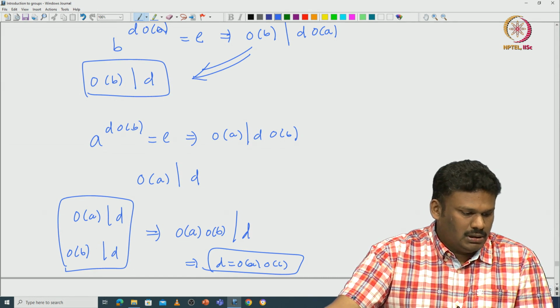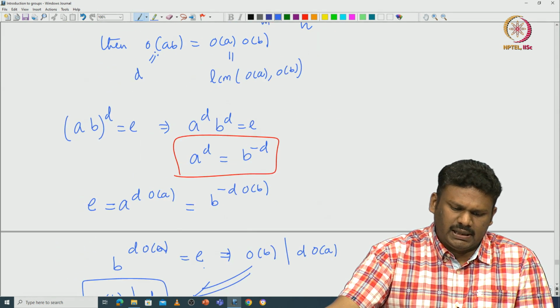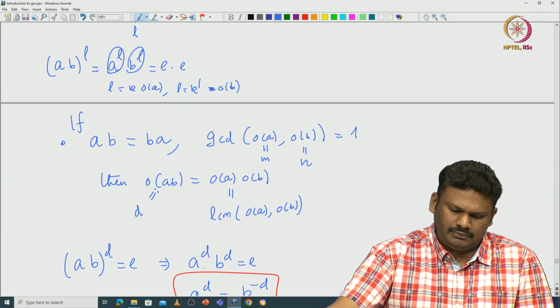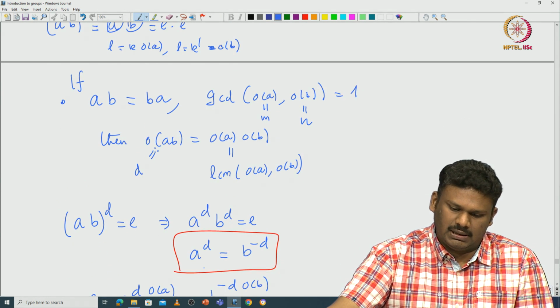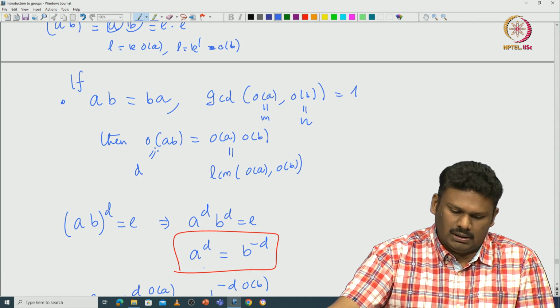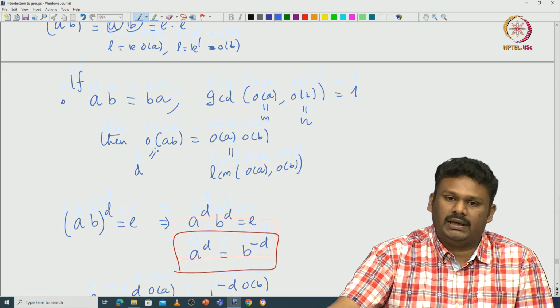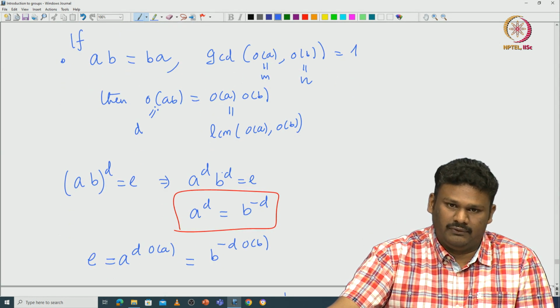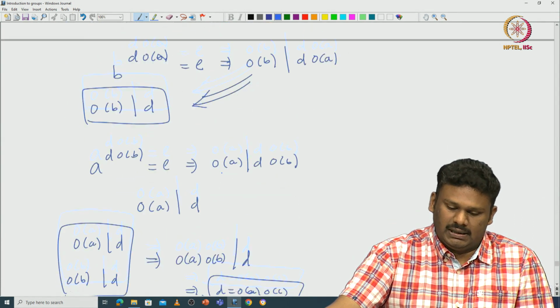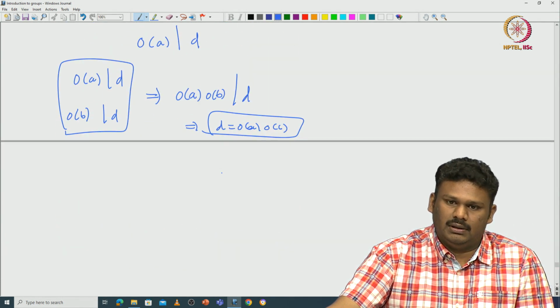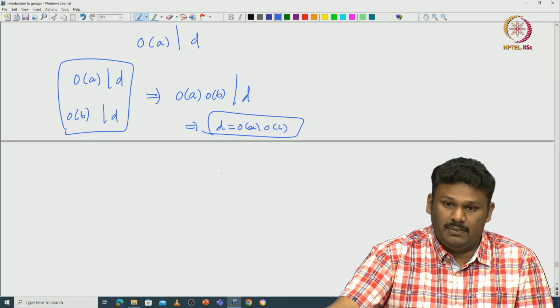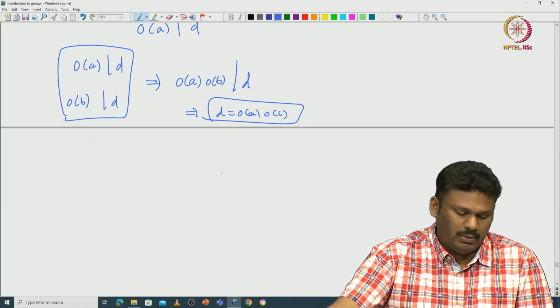Okay. So, this indeed says what happens to the order of ab under some particular circumstances. When a and b commute and the order of a and order of b are relatively prime, then you can guarantee that order of ab equals order of a times order of b. Like I said, if you take b equal to a inverse, then ab will become identity. Okay, the order can drop down very much. So, you have to be very careful.